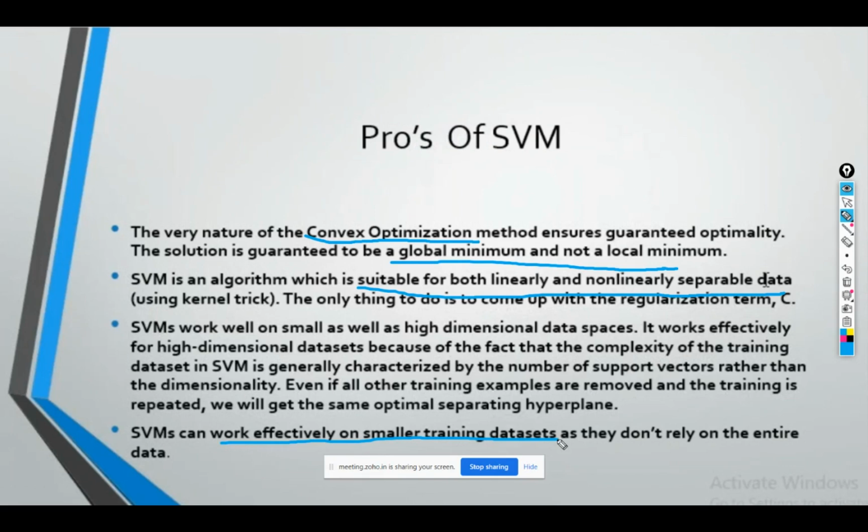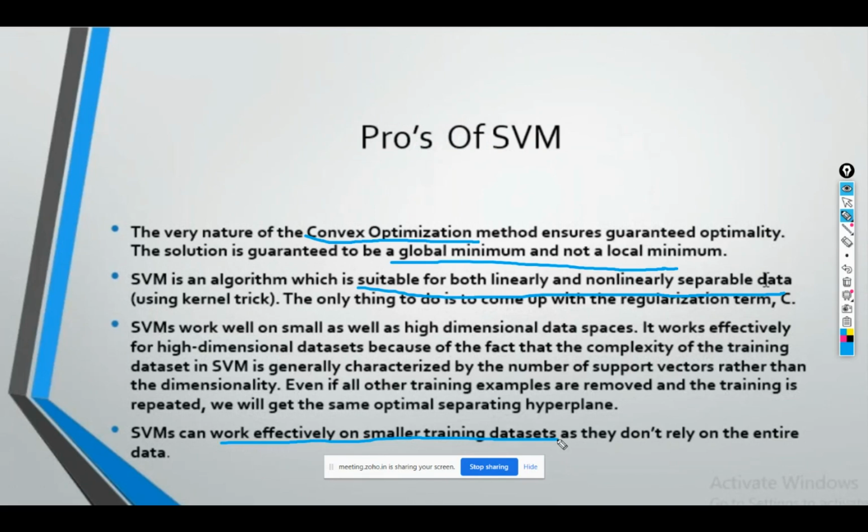Linear regression works well if your data set is of large quantity. If you have 10,000, 20,000, 30,000 or 60,000 data points, it will give you a good accuracy like 90-95%.